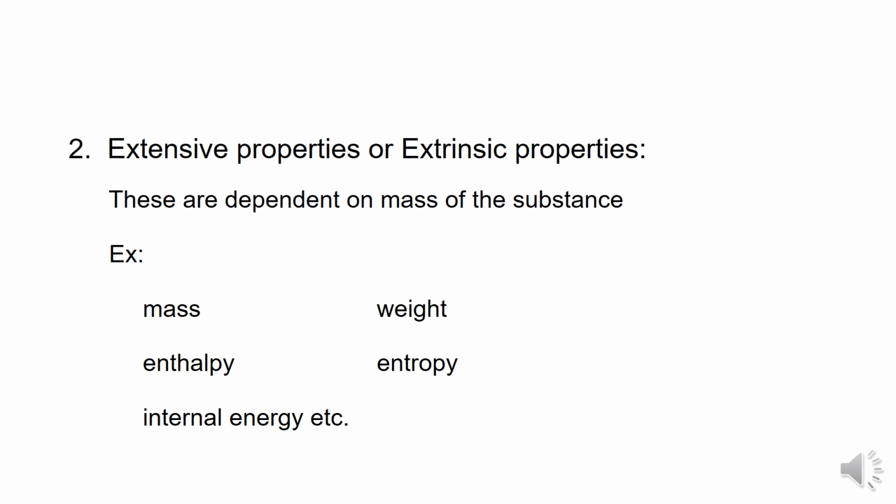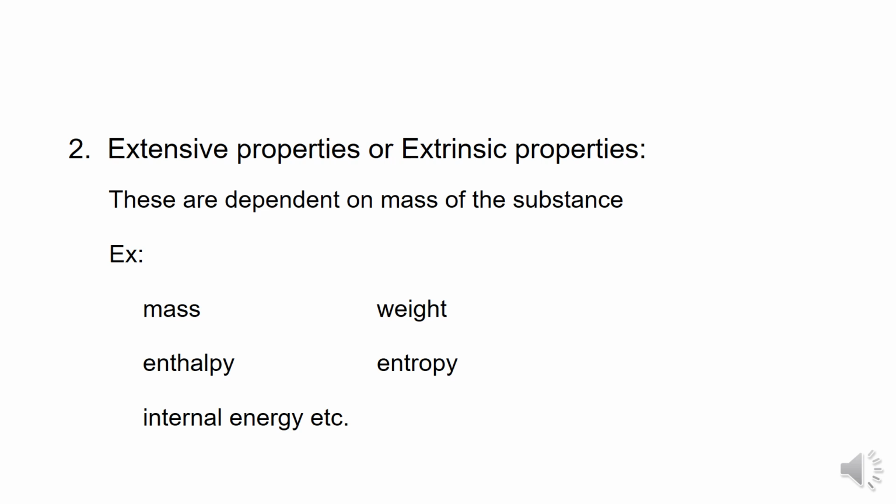These are the examples of the extensive property. Mathematically we can also write it like this: intensive property is equal to extensive property divided by mass, because intensive properties are independent of the mass. The property which is divided by the mass means there is no mass, and the masses cancel. So that which is independent of the mass is nothing but the intensive property.